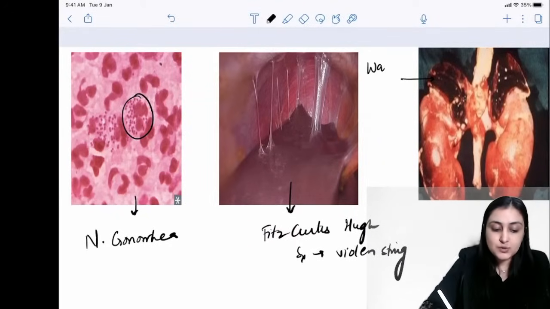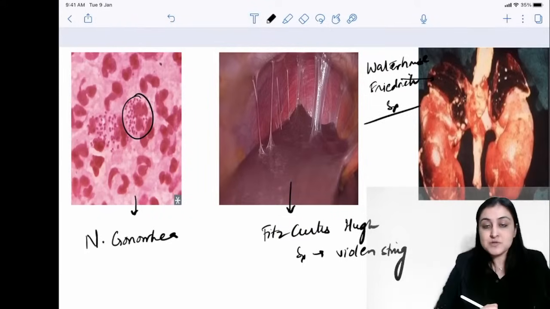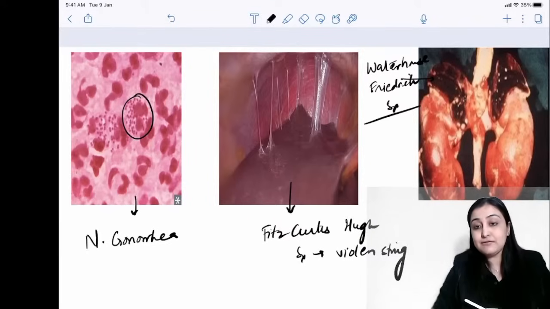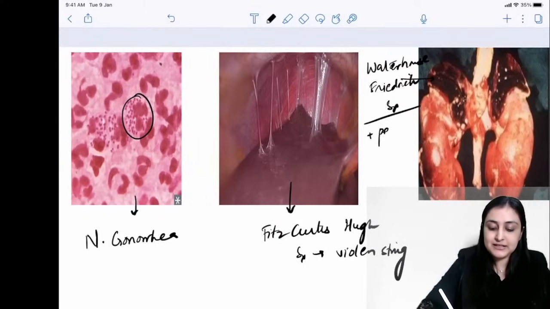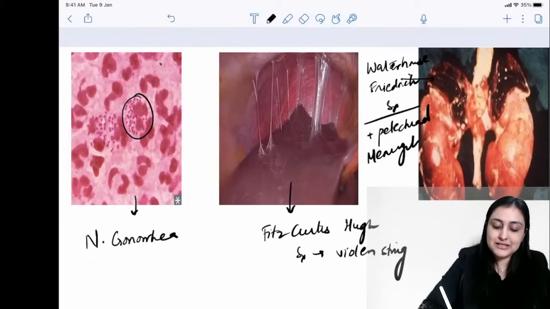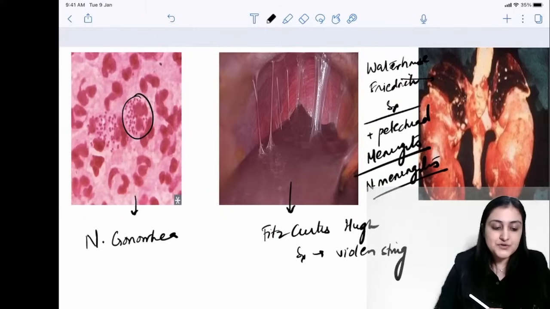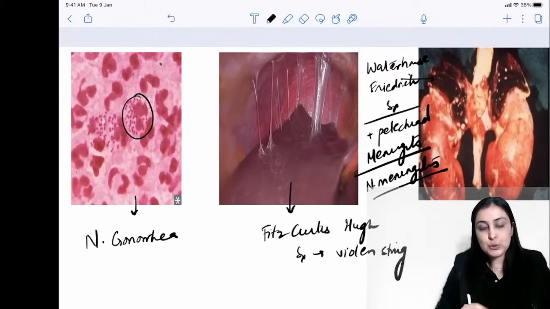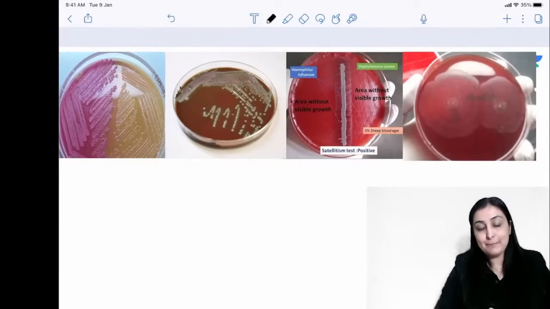And because we're talking about Neisseria, extremely important, what you see in this gross image is bilateral adrenal hemorrhage. So what syndrome is this? This is Waterhouse-Friderichsen syndrome. Once in your life, you will attempt this MCQ in one of the exams that you write, wherein they'll give you a history of somebody with very fulminant meningitis who has a petechial rash. So whenever you see that somebody has meningitis with petechial rash, always think of Neisseria meningitidis. Okay, so this is the Waterhouse-Friderichsen syndrome, where it causes acute adrenal hemorrhage. Okay, so this is about gonorrhea and meningitis.